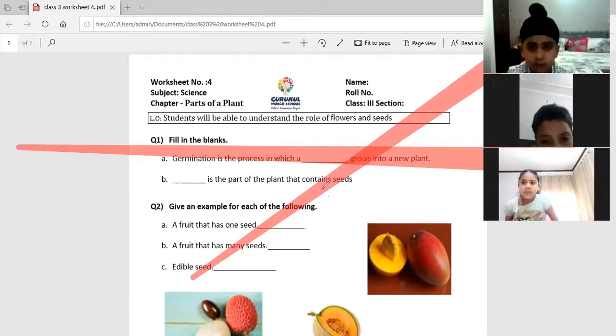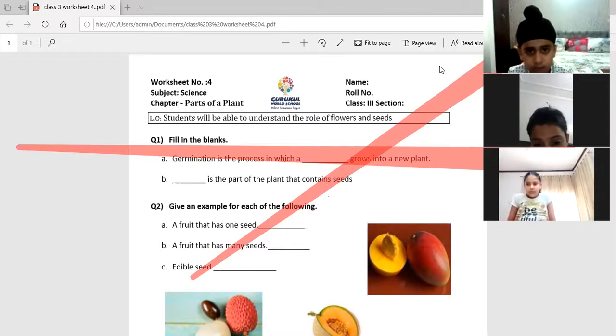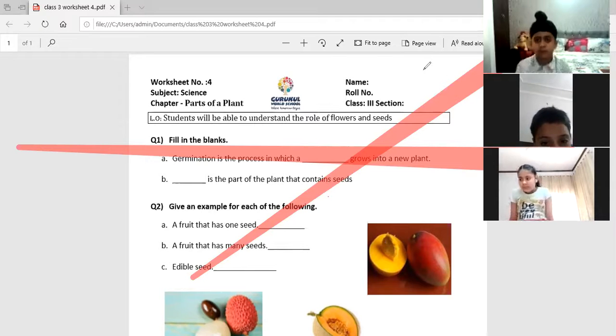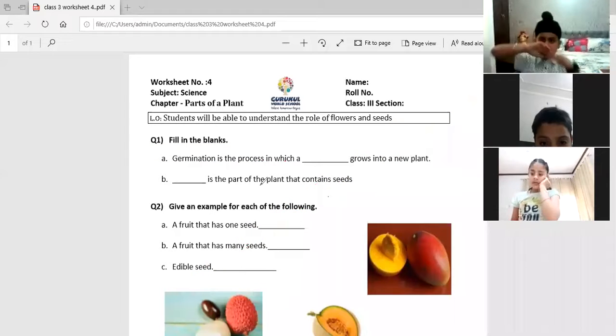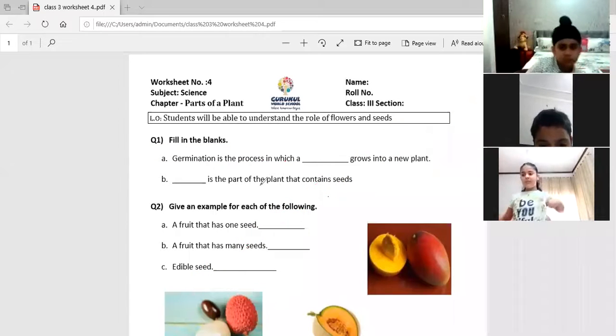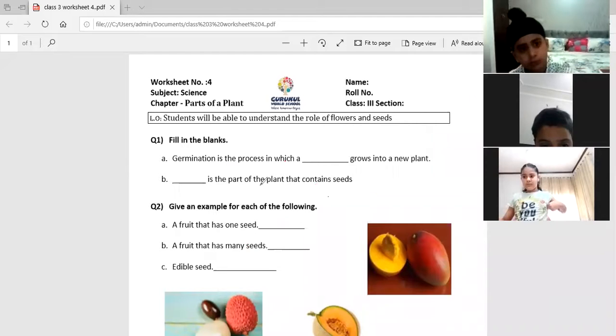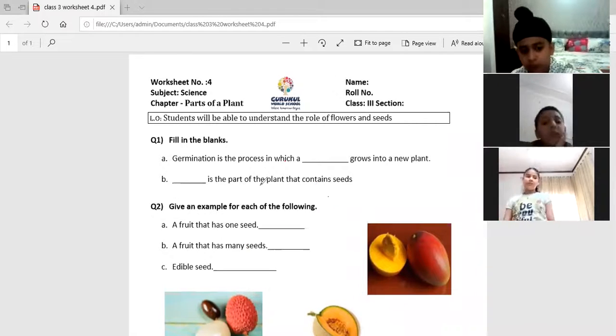Don't write anything, only listen. See the second one: which part of the plant contains seeds? Fruit. Very good. Wonderful.